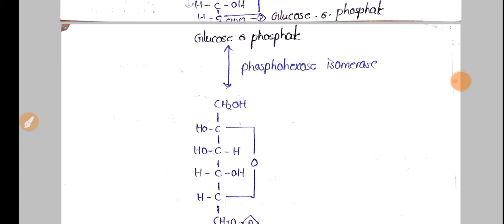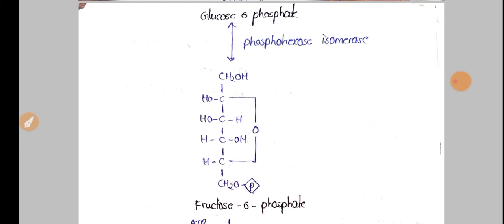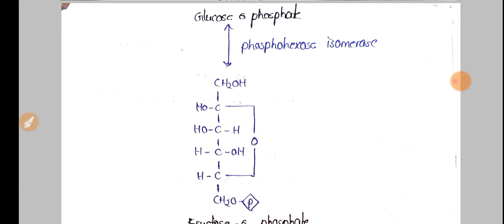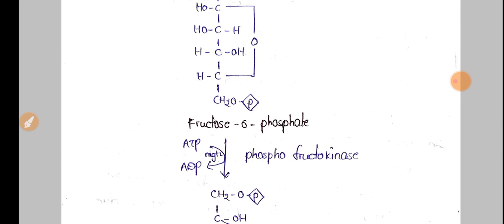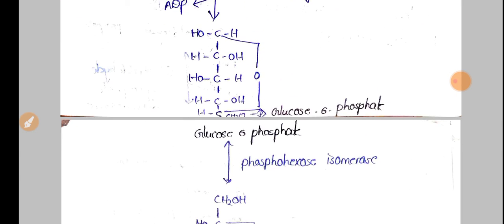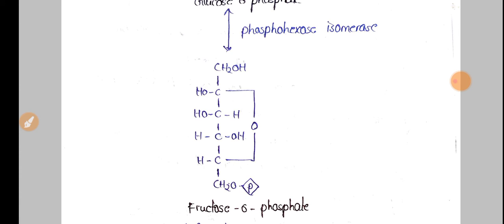Next, glucose 6-phosphate is converted into fructose 6-phosphate. This is fructose 6-phosphate. And the enzyme responsible for this reaction is phosphohexose isomerase.